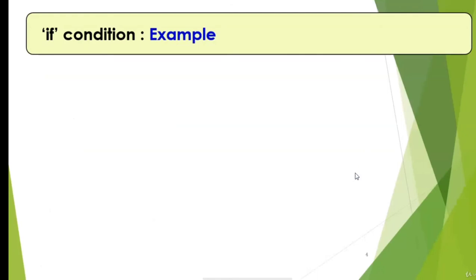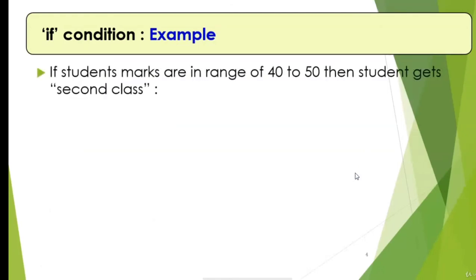Let's discuss an example of the if condition. If student marks are in the range of 40 to 50, then the student gets second class. How exactly can we write the if condition for this statement? Let's discuss.